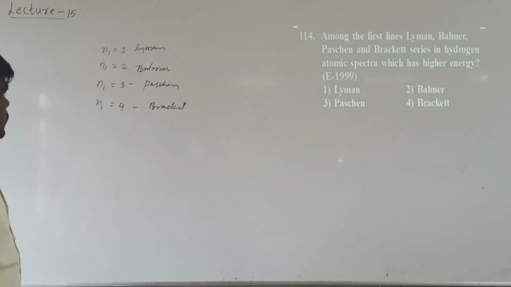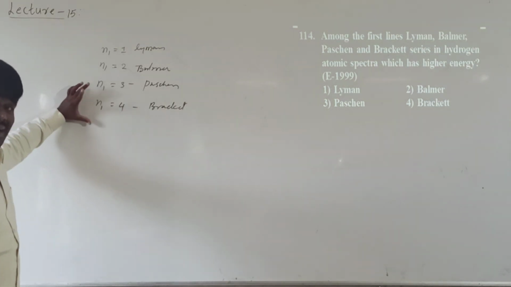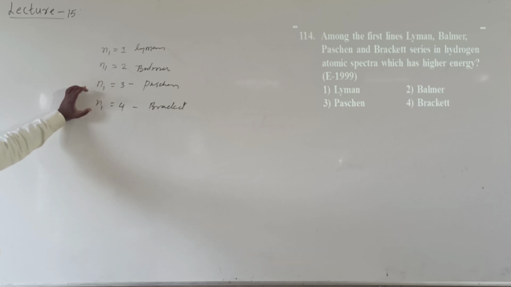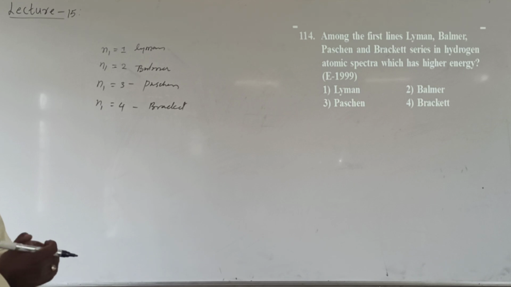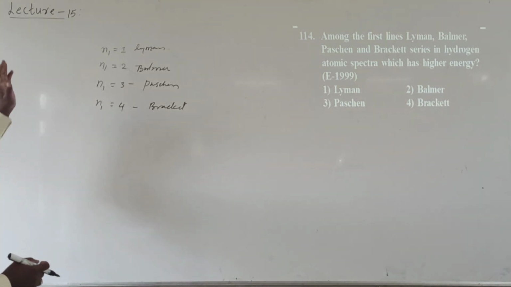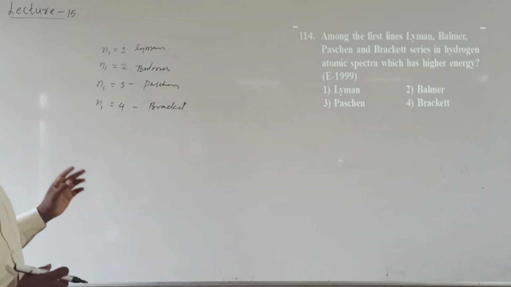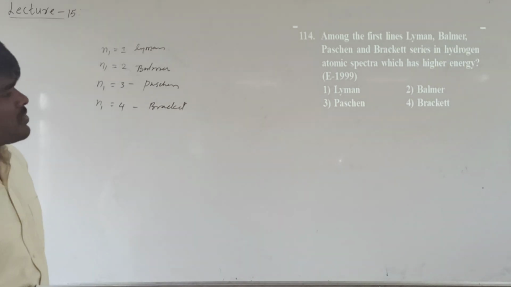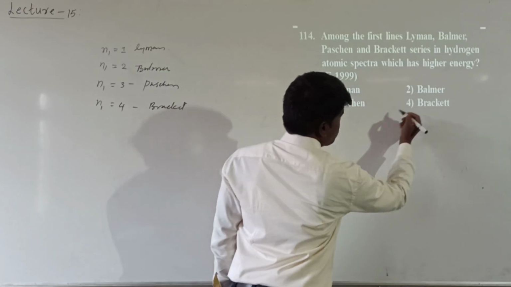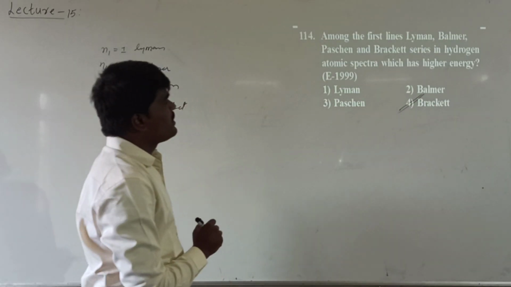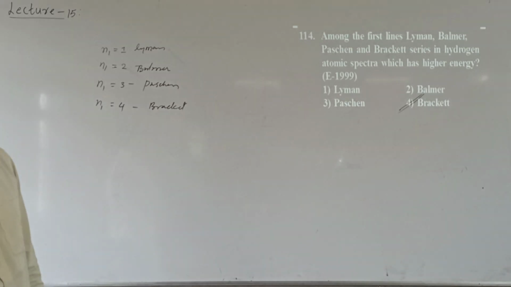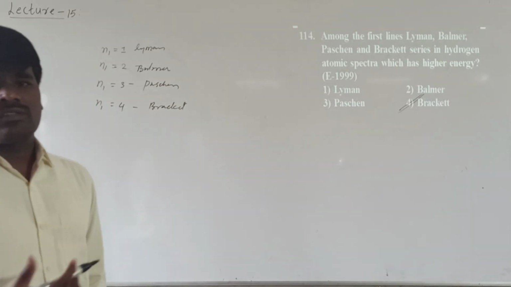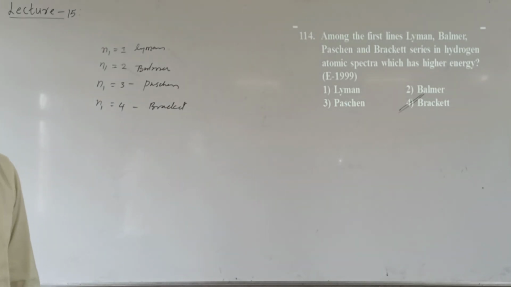So what happens? Here the energy is increasing. Among the first lines of the Lyman, Balmer, Paschen and Brackett series of hydrogen, from the Lyman series to the Brackett series, energy increases. The maximum energy will be associated with the Brackett series. When you are moving from Lyman to Brackett, the energy associated with the first line of the series increases.